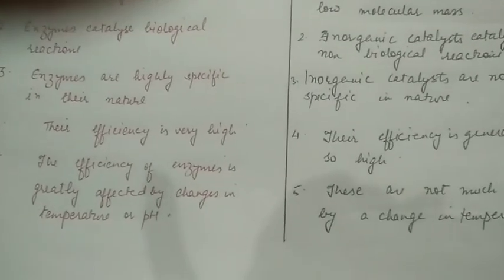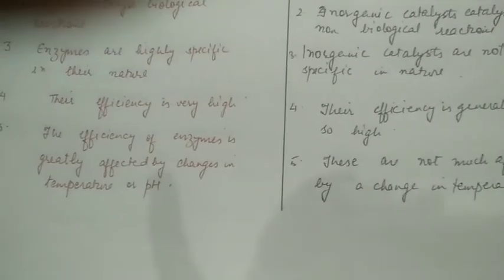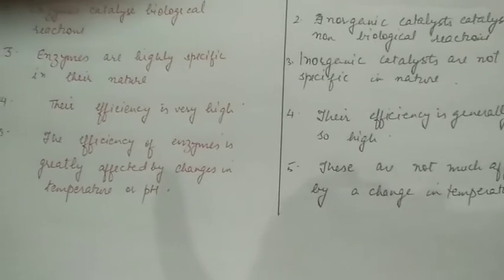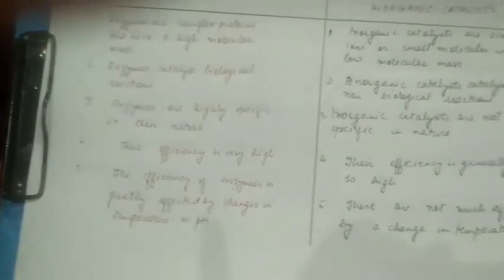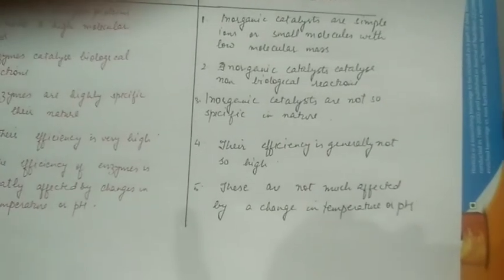The efficiency of enzymes is very high. Efficiency of inorganic catalysts is not so high. The efficiency of enzymes is greatly affected by changes in temperature or pH, whereas these are not much affected by change in temperature or pH.